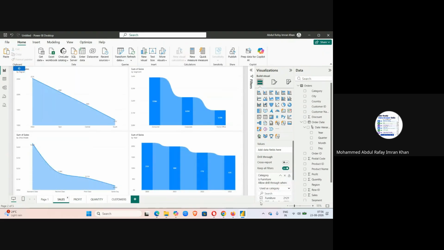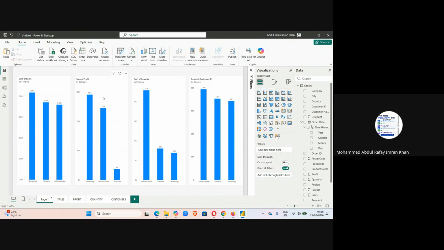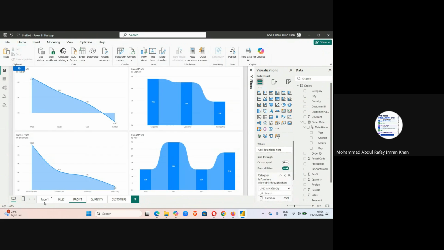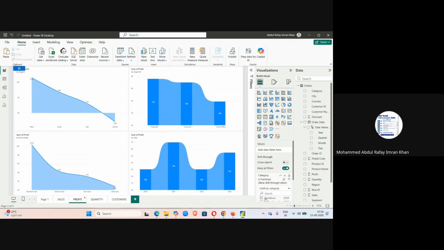of course, I can clear my filter from here, or if I don't do that, when I choose my second filter, so let's say I intend to do something with respect to profit in terms of furniture. Okay, so I'll right click here, I'll go to drill through, and I choose profit. Okay, so how much was it? It was 18K, right? So, okay, coming back, you'll see here, furniture is selected, and I'm in profit.